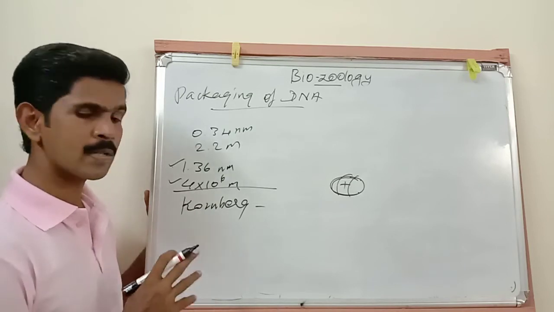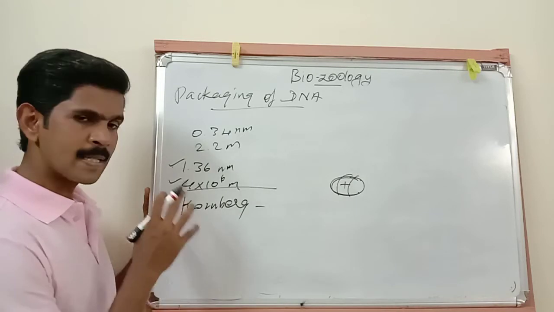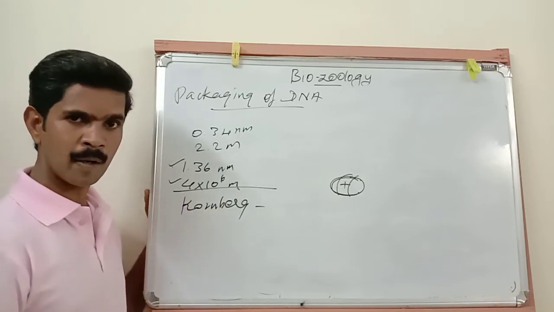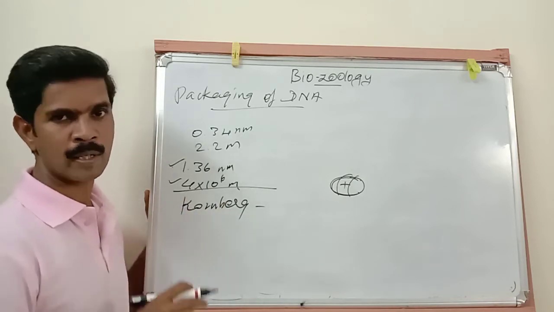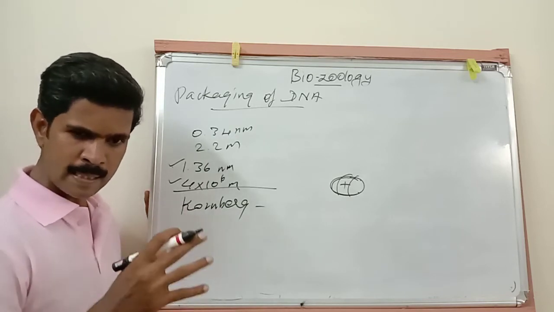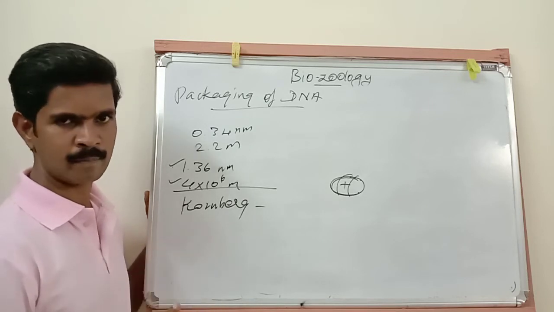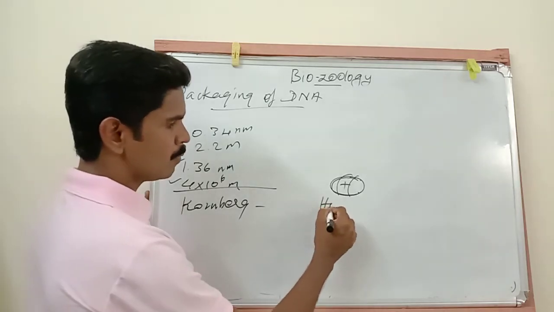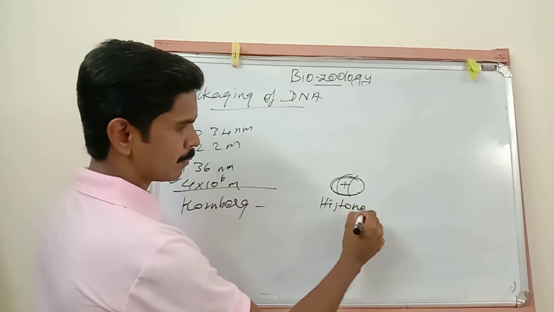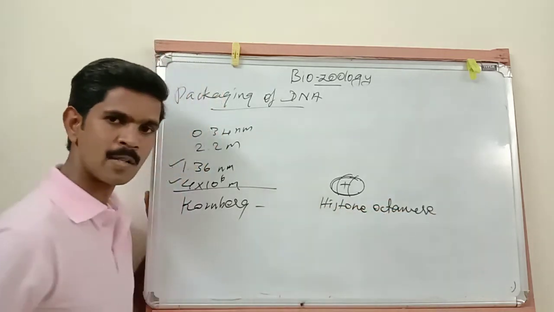The name of this protein molecule is histone protein. So a single nucleosome is made up of 8 histone protein molecules. All these 8 histone protein molecules together are called the histone octamer.